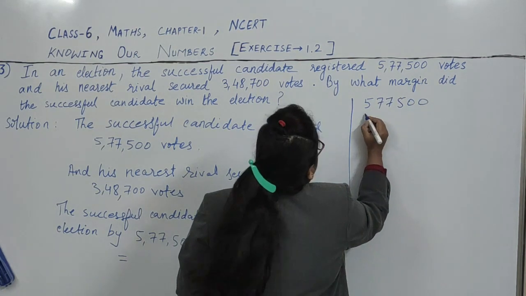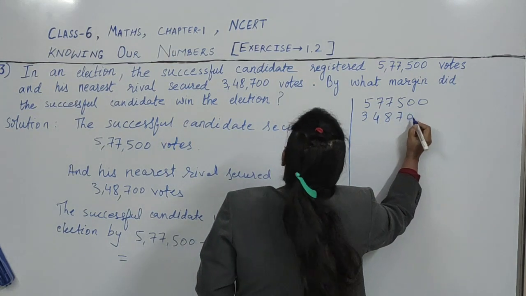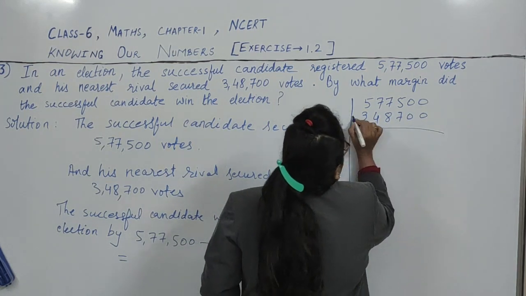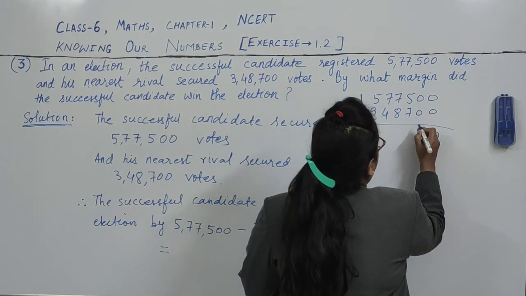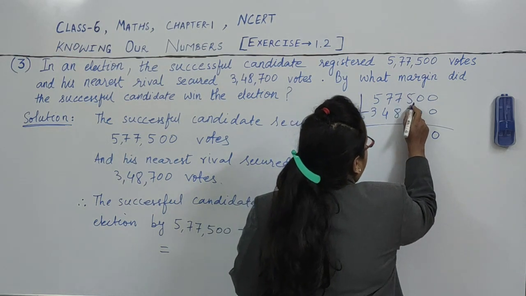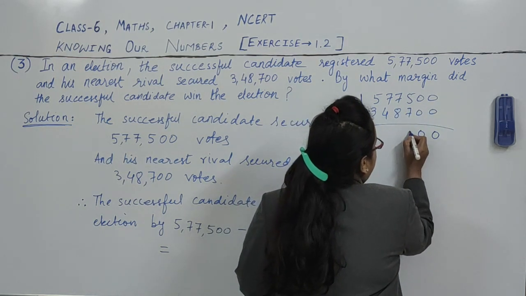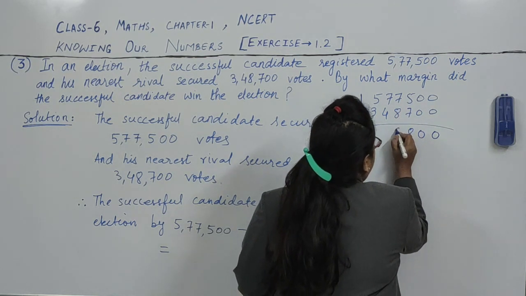577,500 minus 3,48,700. 0 minus 0 is 0. 0 minus 0 is 0. 5 minus 7 not possible, so we will take one carry. This becomes 15. 15 minus 7 is 8. This becomes 6. 16 minus 8 is 8.